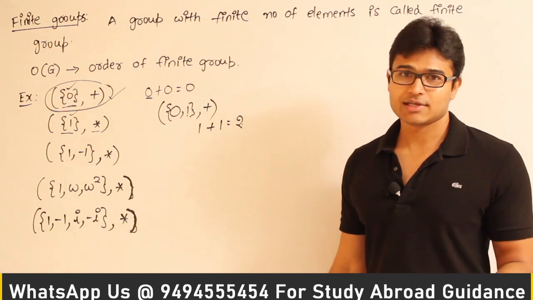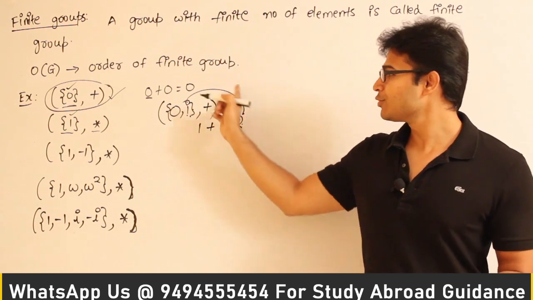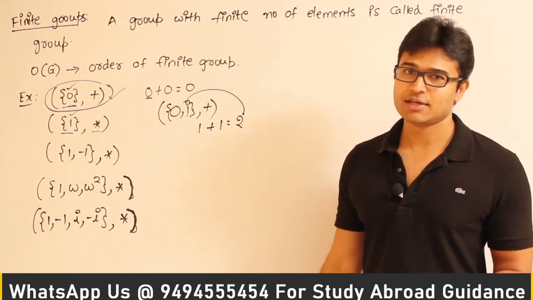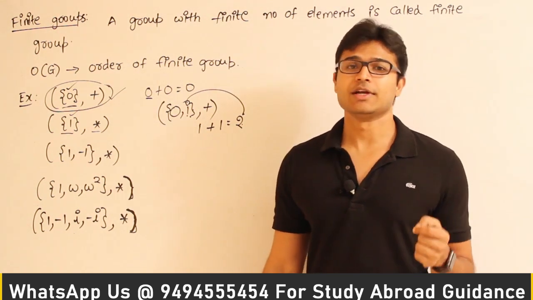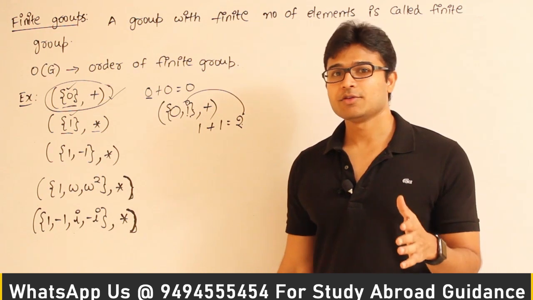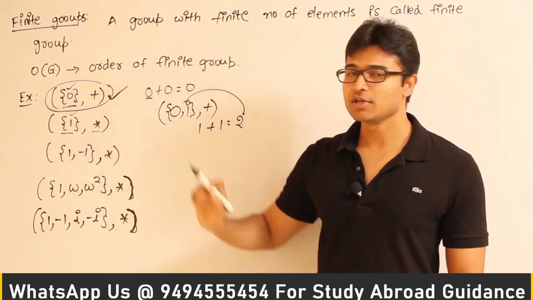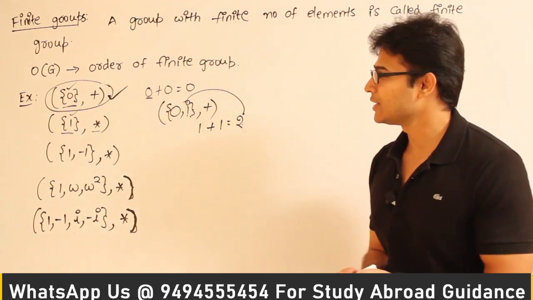So in order to make this a group, you have to get 2 also into this. Now once you bring 2, you have to bring 3, you have to bring 4, you have to bring all the elements. That is why the only finite group with respect to addition under real numbers is going to be this group. This is the only finite group which is possible under addition, okay, with real numbers.